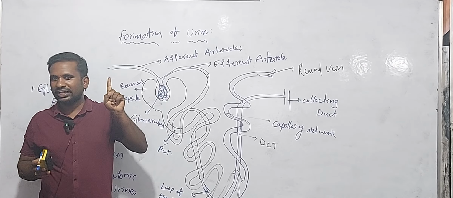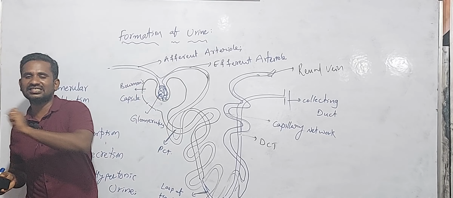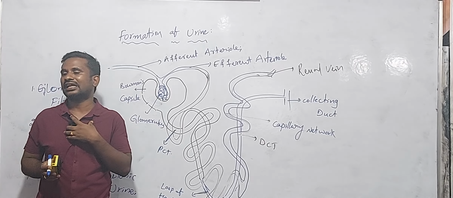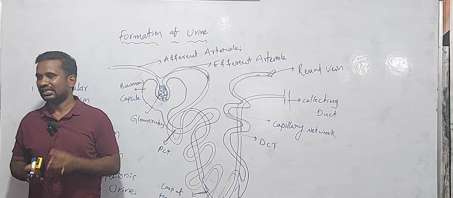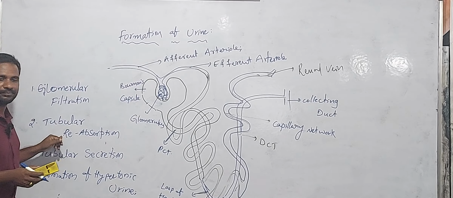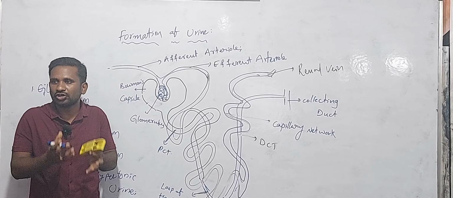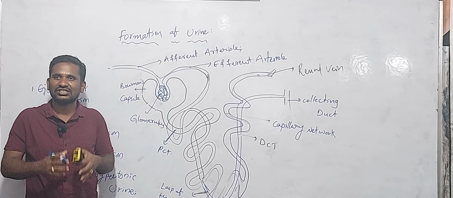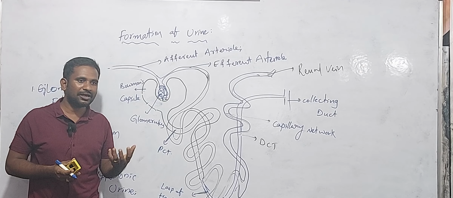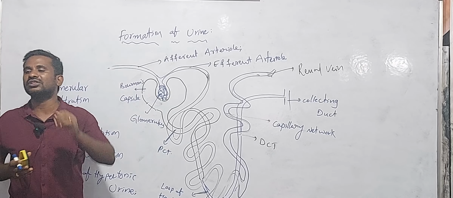If we lose them in the urine, our body can face many problems. That's why in the second step, tubular reabsorption, the essential materials in the primary urine re-enter into the blood.